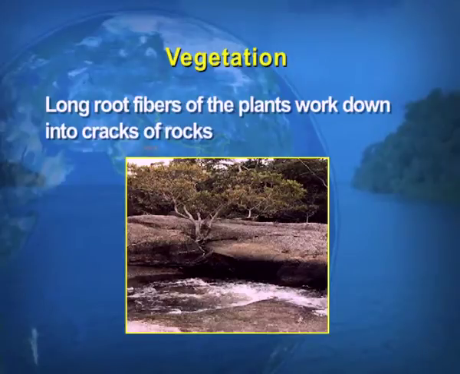The same thing happens with the vegetation, which helps in the disintegration of the rocks. The long root fibers of the plants work down into the cracks of the rocks. In this visual, as you can see, there is an unwanted plant by the side of the rock, which has helped in the disintegration of the rock. So, this is how the vegetation results in the disintegration of rocks.